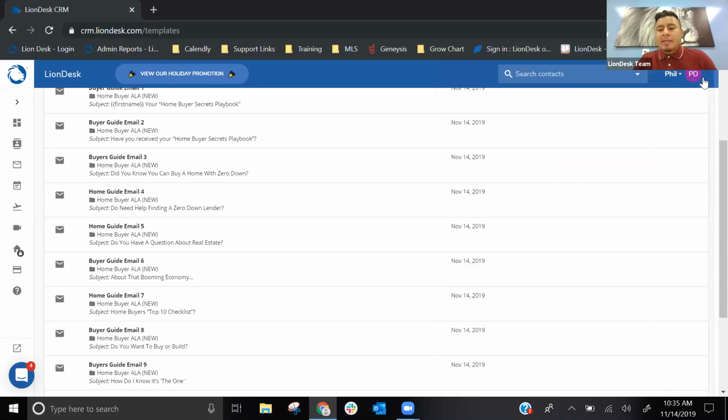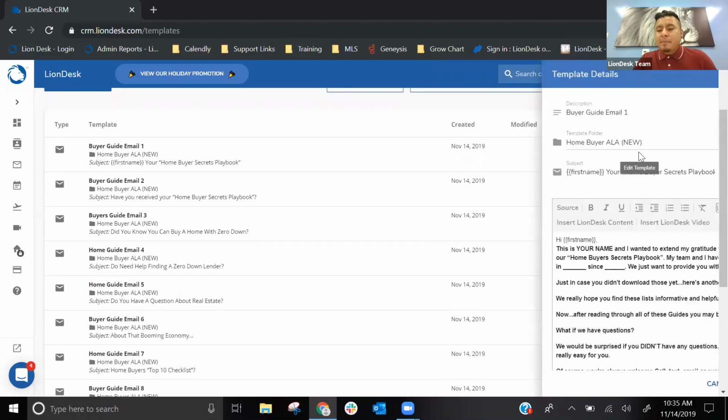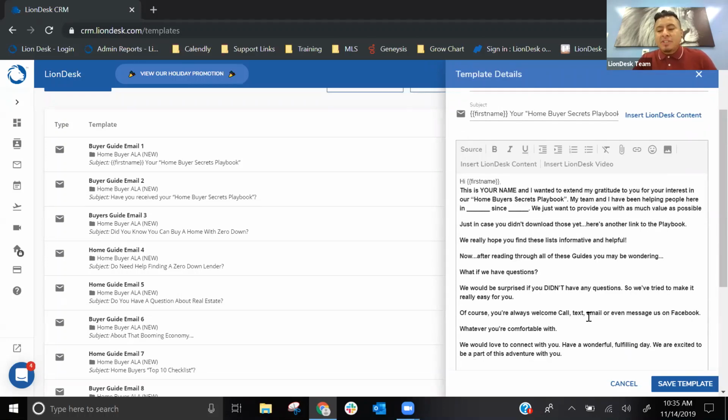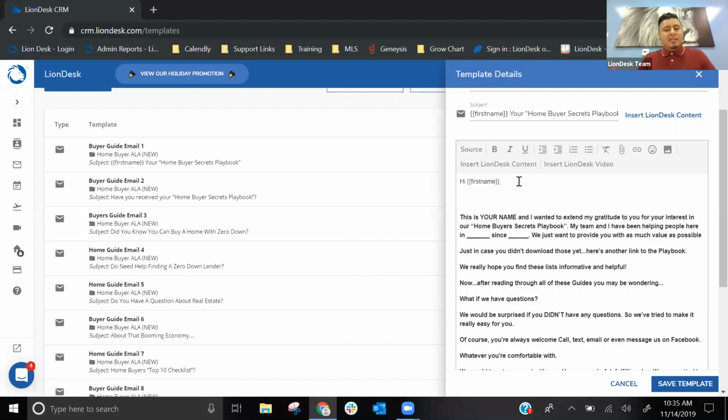Let me go ahead and exit out of this. You can click on the edit template, opens it up for you, and from here, you'll be able to customize this template. So if there's anything that you want to change, feel free to do so. I definitely recommend making this customized to make it seem like it's coming from you. Definitely, there's things that you can use within LionDesk to stand out from the rest. So if you look at this toolbar, what can you do? A couple of things, you'll see insert emoji.